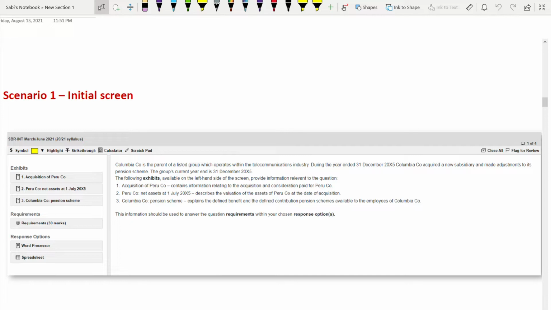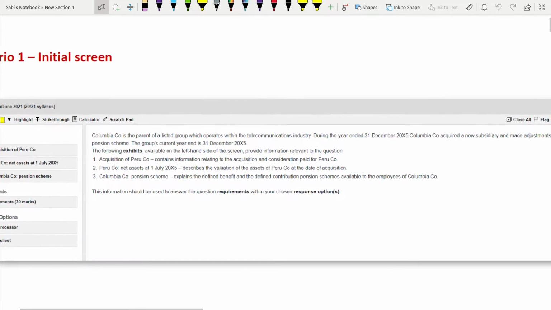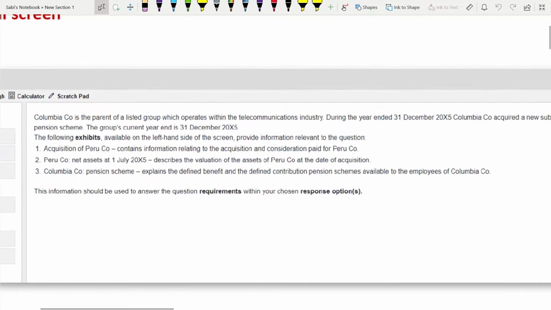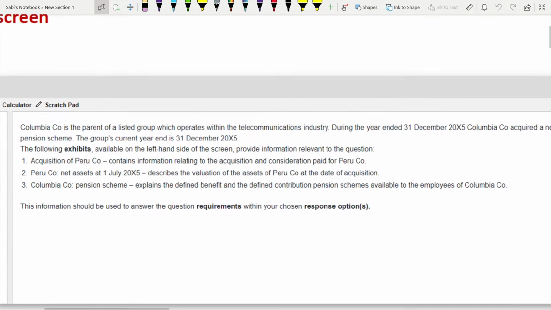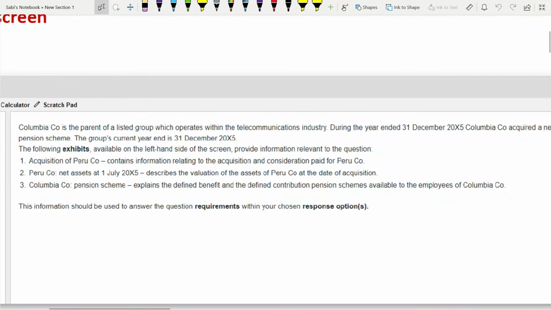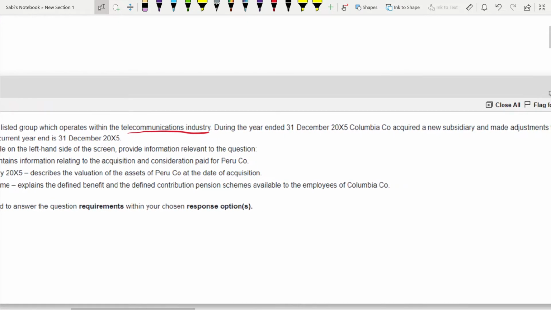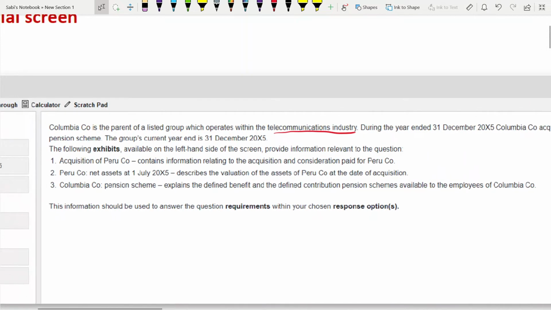So this is question number 1 for 30 marks. As you can see on your screen, let me zoom out this for you. So this is about group accounting, because question 1 is group accounting. Okay. So Columbia Company is a parent of a listed group which operates within the telecommunication industry. During the year ended 31st December 2005, Columbia acquired a new subsidiary and made adjustments to its pension scheme.